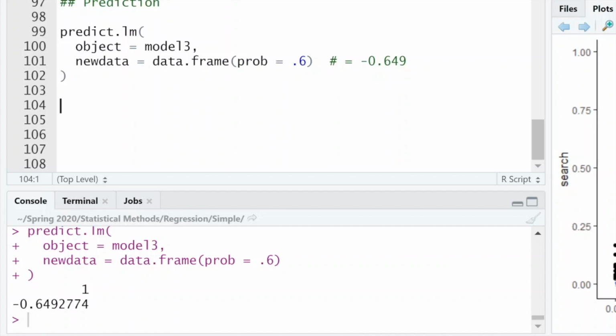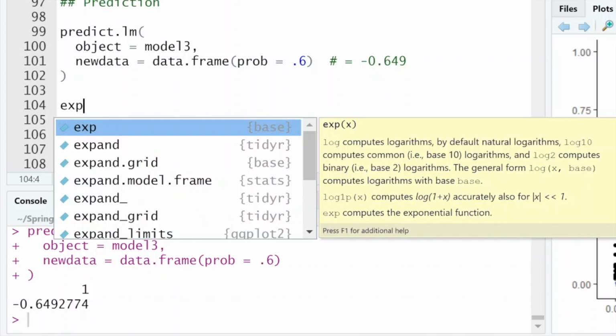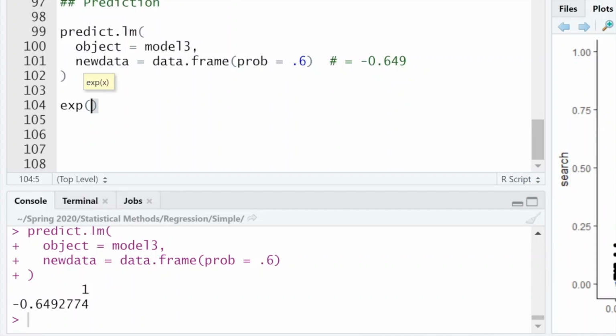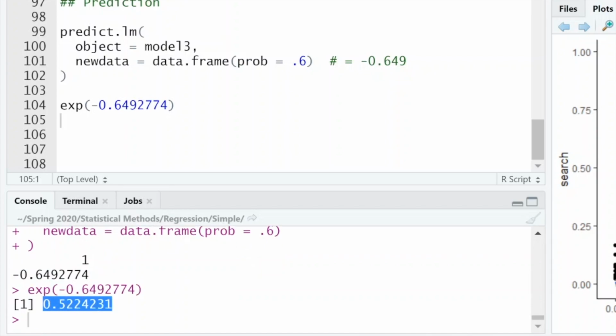So what we do to undo this, if we have logged y, so to undo a log transformation, all we need to do is exponentiate. We use this exp function to do that. I can just copy and paste this value in there, run that, and then we see here that we get something that makes a little bit more sense.